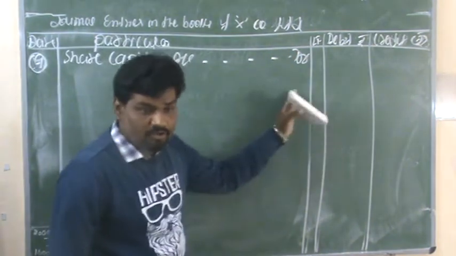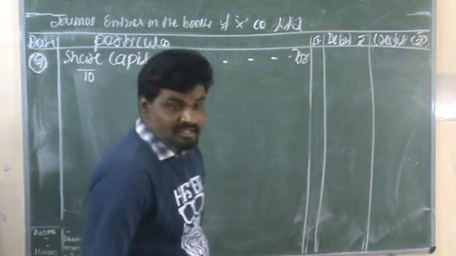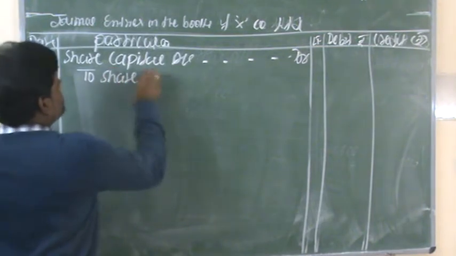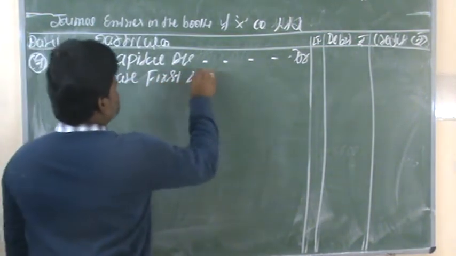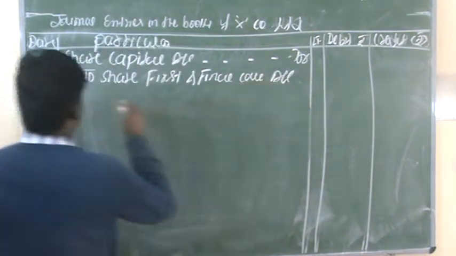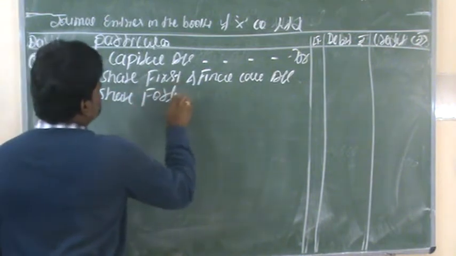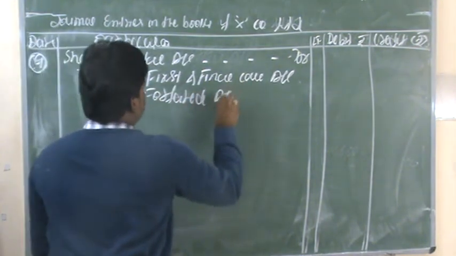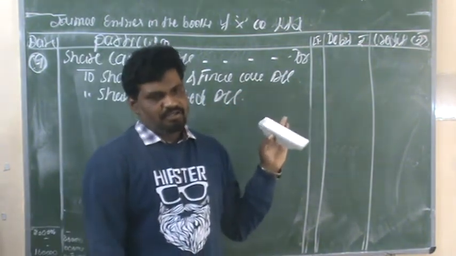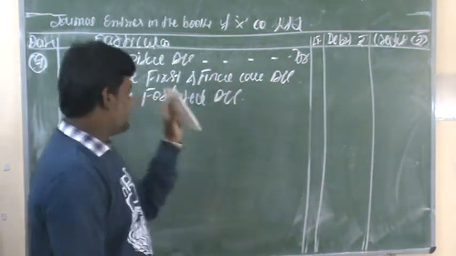Share capital account debit, to share first and final call account, to share forfeited account. This is the journal entry when the shares are forfeited. The shares are forfeited only at the time of first and final call, right? That's why we are giving this entry.